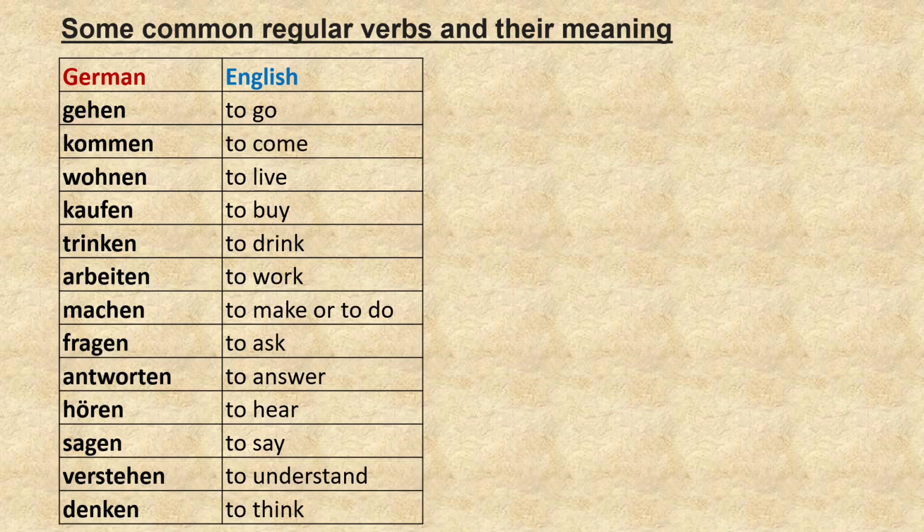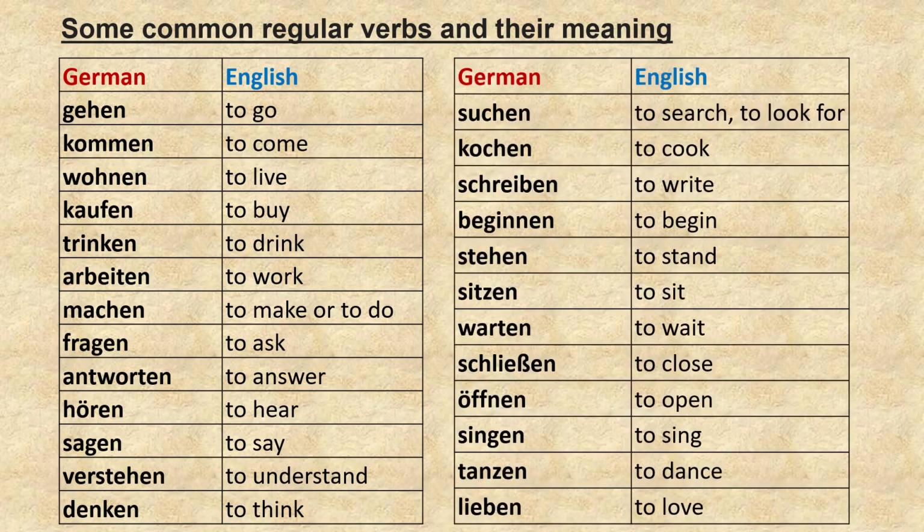Fragen, to ask. Antworten, to answer. Hören, to hear. Sagen, to say. Verstehen, to understand. Denken, to think. Suchen, to search or to look for.